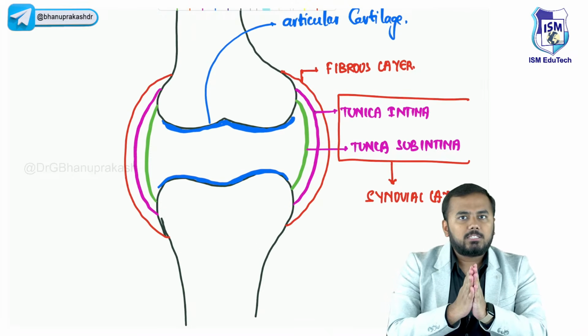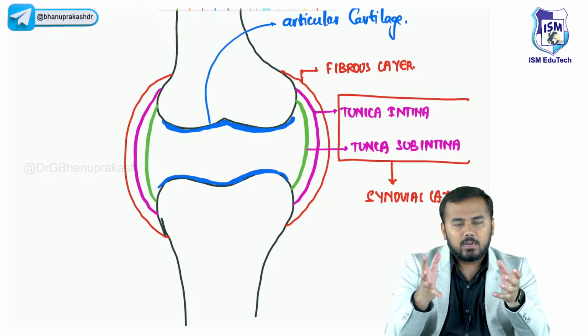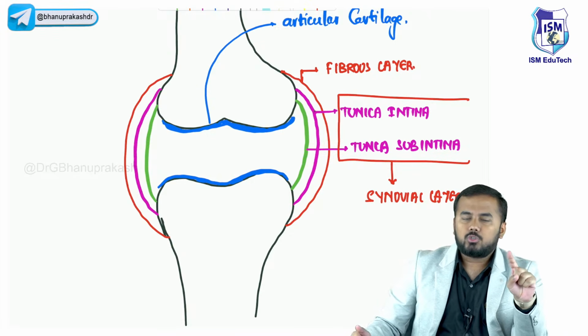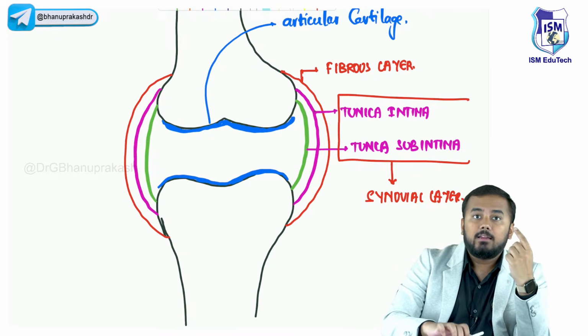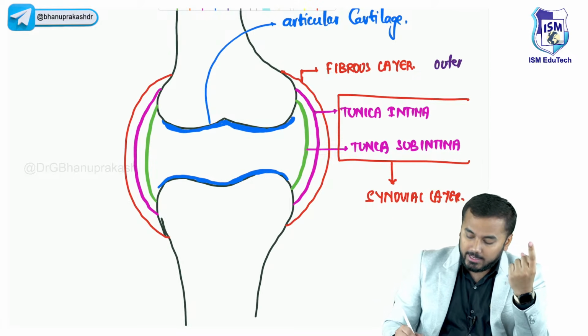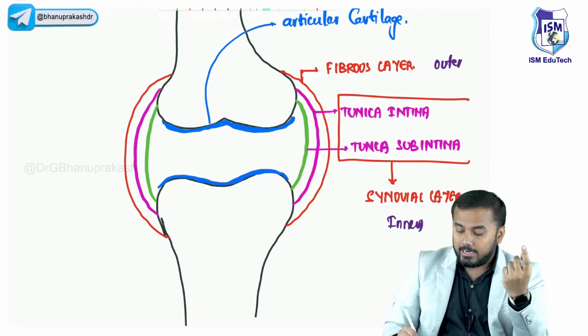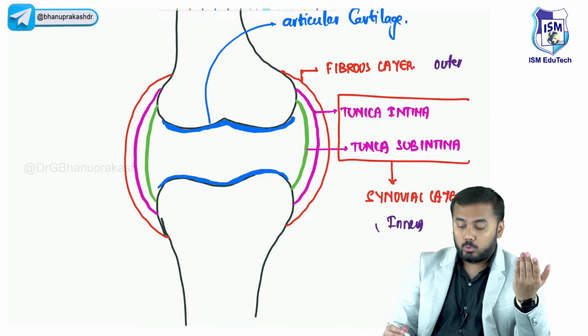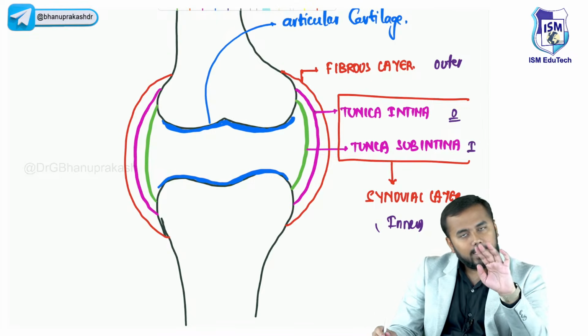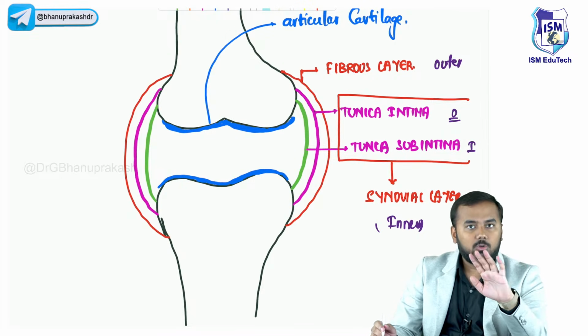Right. So if someone is asking you what are the layers surrounding the synovial joint, what should you tell? There are two layers: an outer layer and an inner layer. The outer layer is the fibrous layer and the inner layer is the synovial layer. And the inner synovial layer is again divided into two: the outer tunica intima and the inner tunica subintima. Clear to all of you? Up to here it is clear.